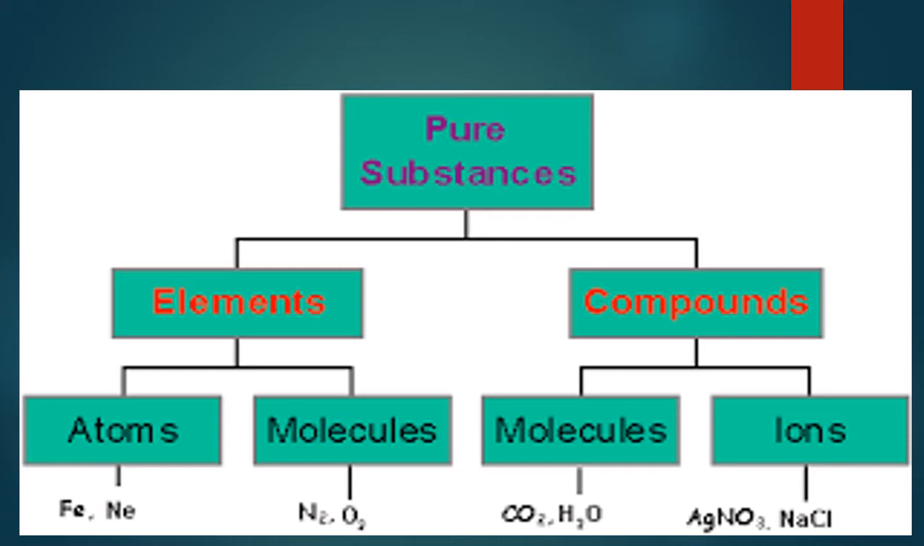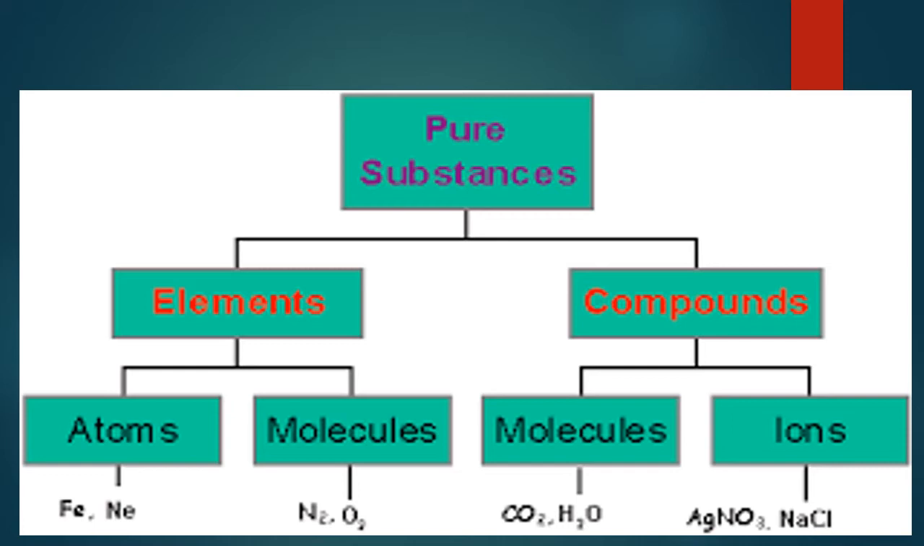Next, compounds. We know that compounds are pure substances made up of different kinds of atoms in a definite ratio. For example, carbon dioxide is a compound, water is a compound, silver nitrate is a compound, sodium chloride is also a compound. However, here we can again classify the compounds into molecules of compound and ions.